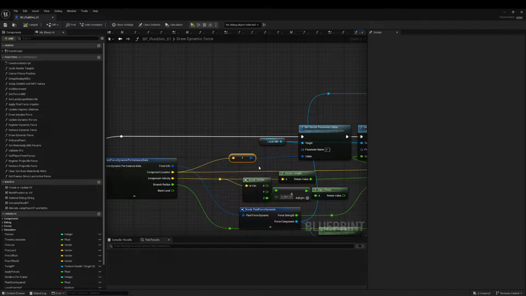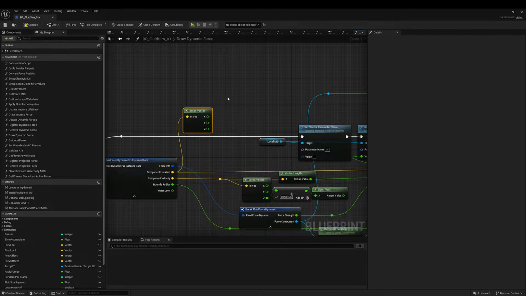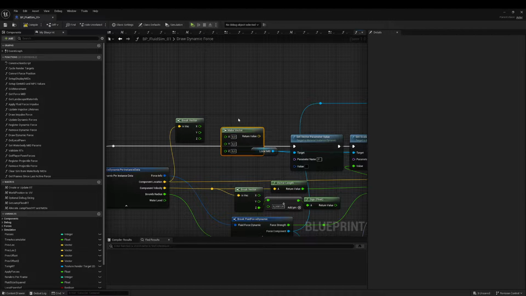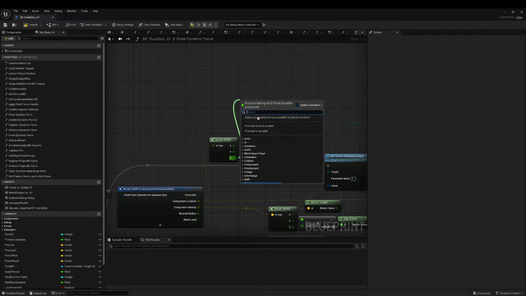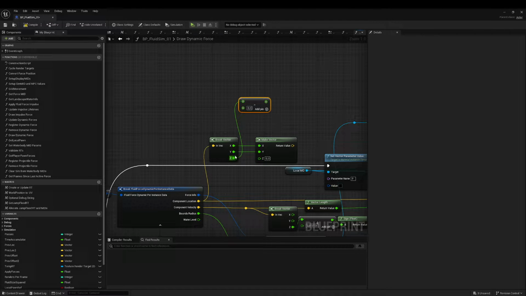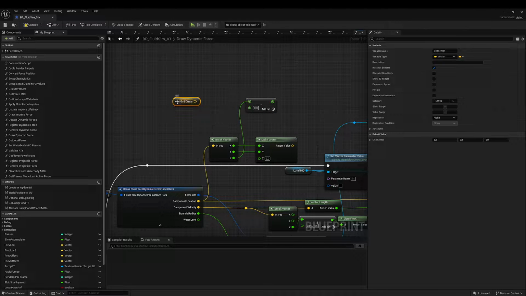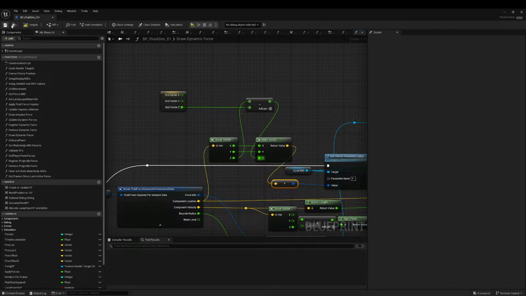Here we don't need this node, and we break component location and make a new vector. X and Y remain the same, but Z will be this Z minus grid center Z, like this. And now it will work with any Z values that we have.